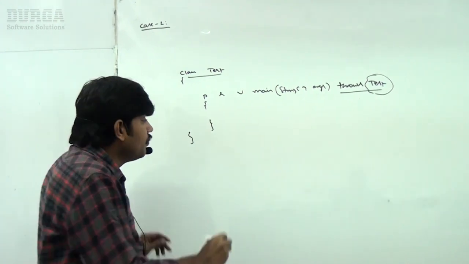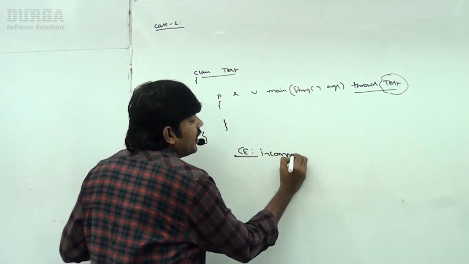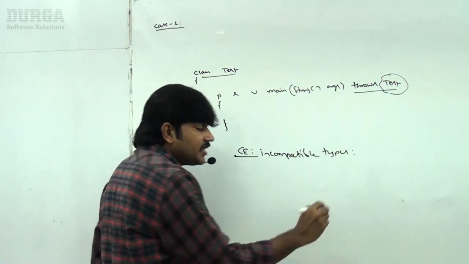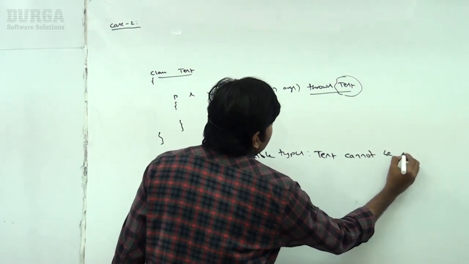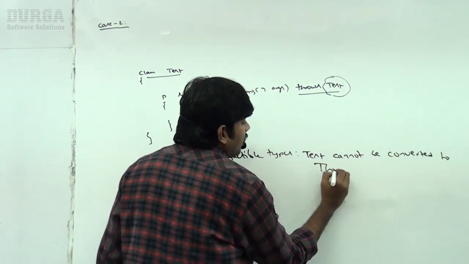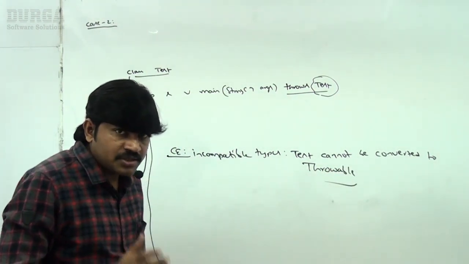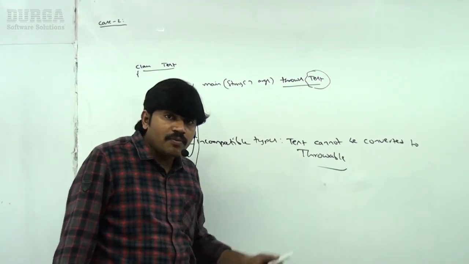That's why immediately we get a compile time error saying incompatible types: Test cannot be converted to Throwable. Remember this: we can use the throws keyword only for throwable types.